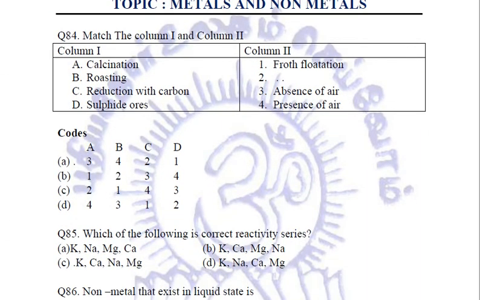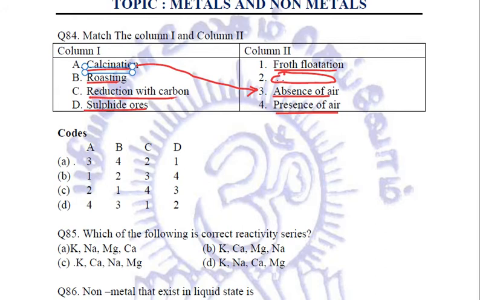Coming to question number 84. Now this is a good question. Match column 1 and column 2. In column 1 we have calcination, roasting, reduction with carbon, and sulfide ore. In column 2 we have froth flotation. There is something missing here. Third option is absence of air. Fourth is presence of air. Now we know that calcination is done in the absence of air. It is heating of the carbonate ores.